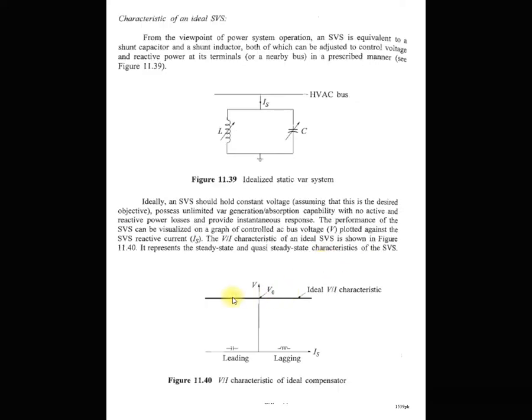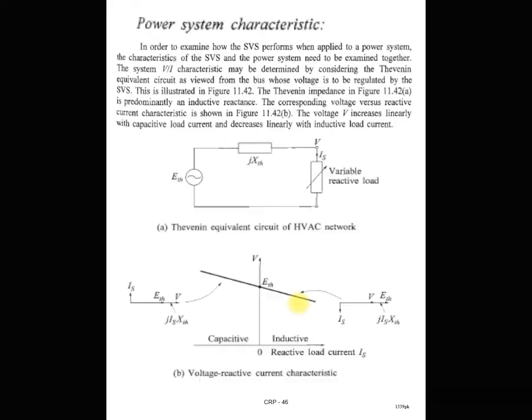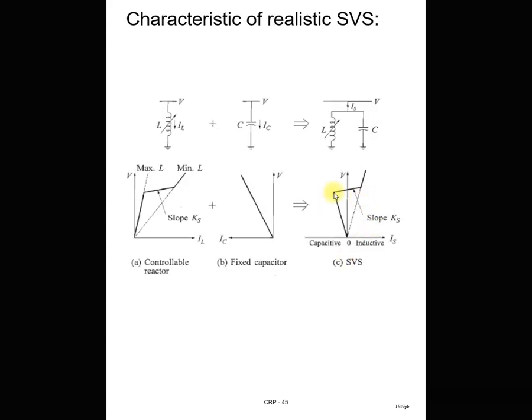But the ideal characteristic is this one. It means that for any condition it provides a constant voltage, but practically that does not happen. Practically you can control the voltage from this range to this range. So in this range the voltage is this one, and at this maximum point here the voltage is this one. So a small amount of variation happens at the bus when you connect the SVS, but that is at an acceptable level. Here it does not provide the exact compensation to maintain a constant voltage. So this is the practical SVS system characteristic.